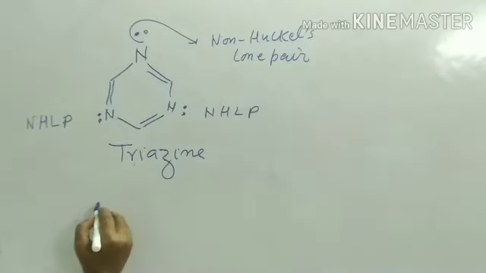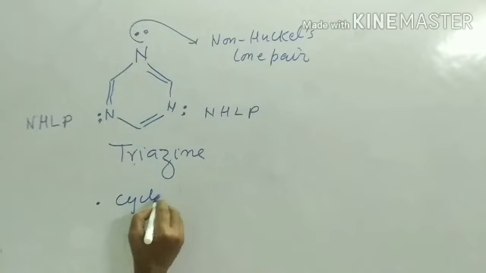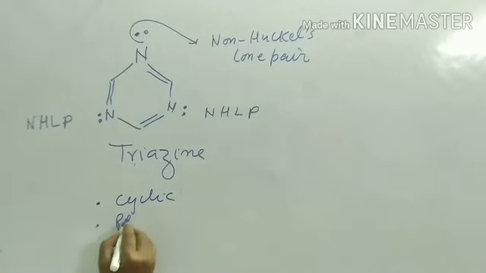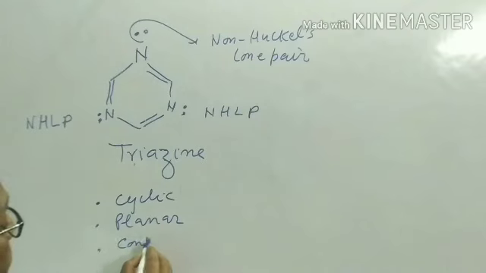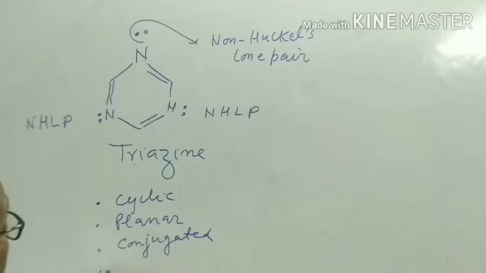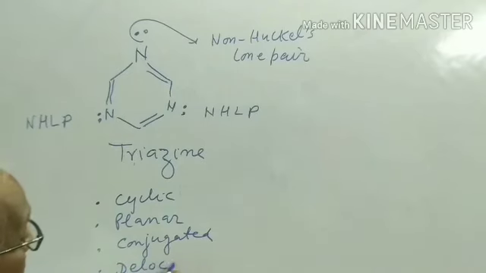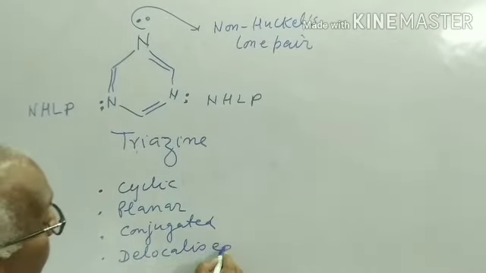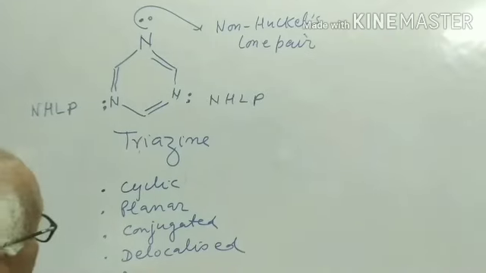So it is cyclic, planar, conjugated, delocalized, it follows Huckel's rule.